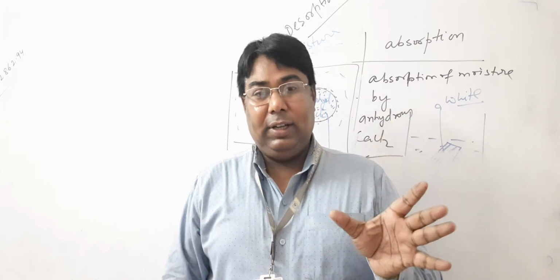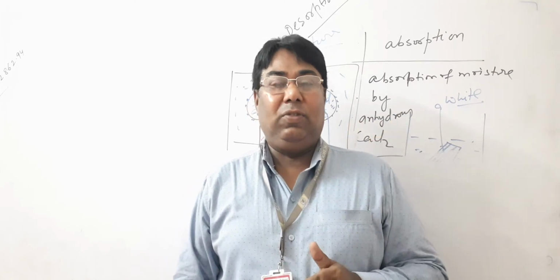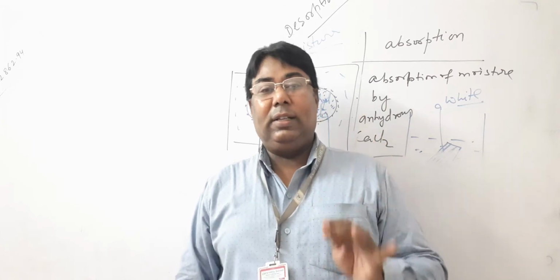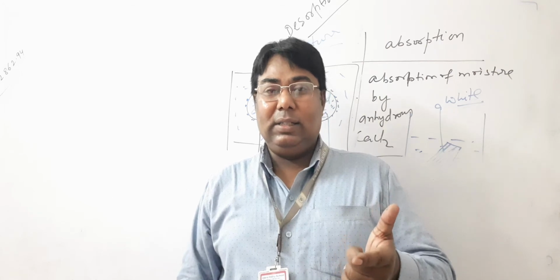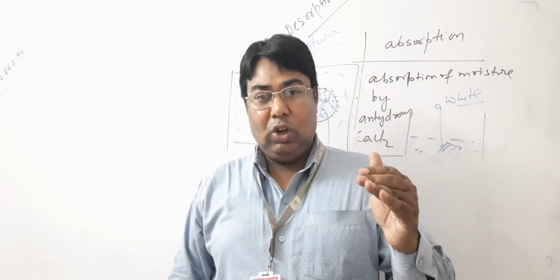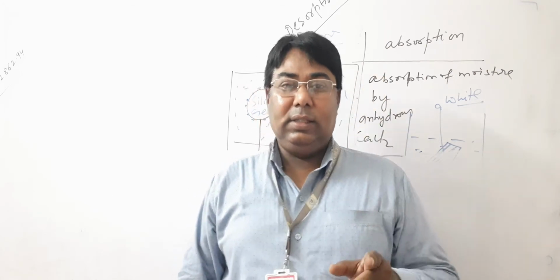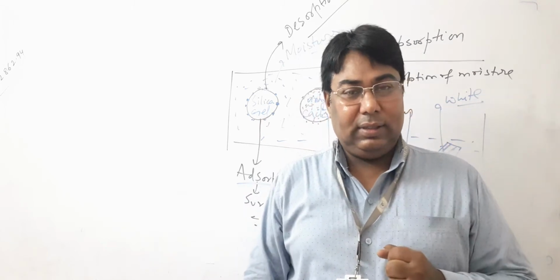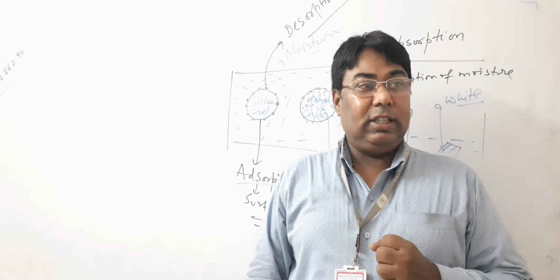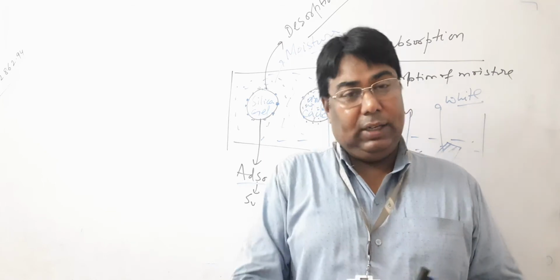Because at the surface, the molecules have an unbalanced force, and the molecules inside have a balanced force. So to become balanced, they try to adsorb over the surface. Hence adsorption takes place at the surface. Now we discuss the types of adsorption.